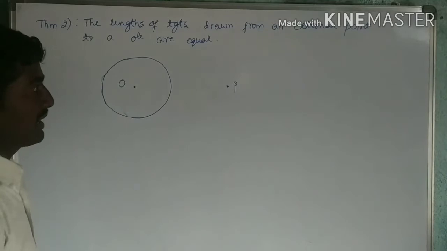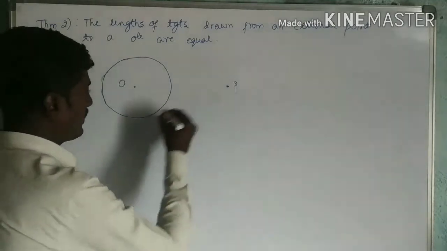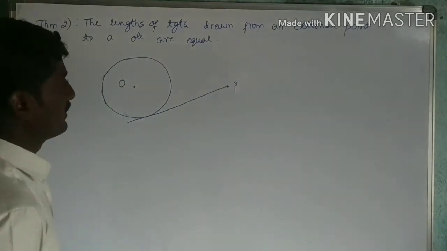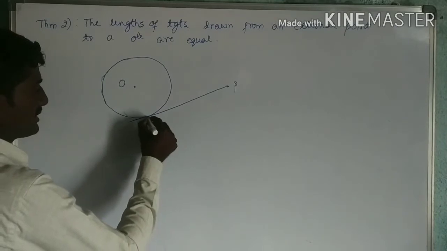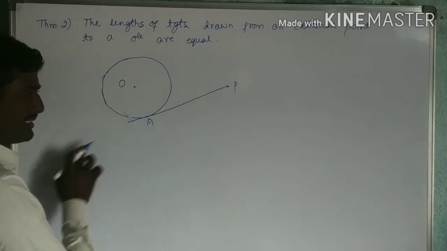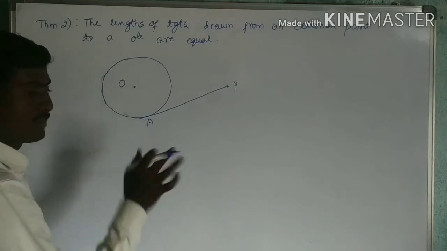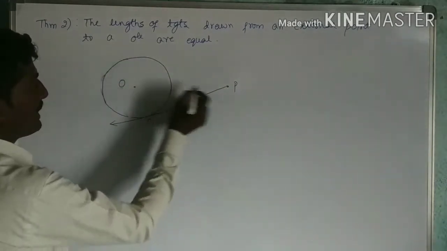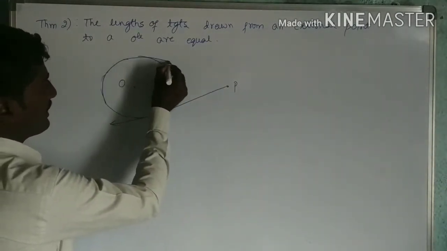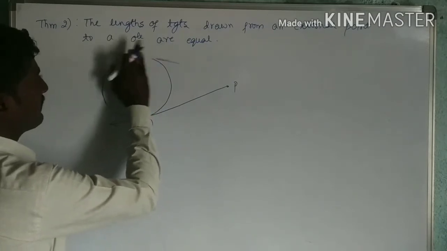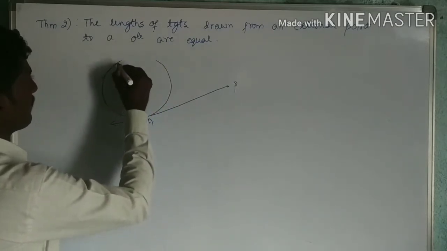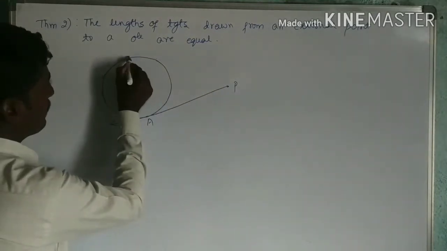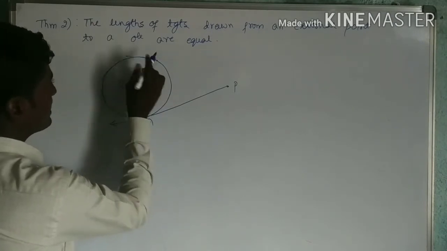Now from this point I have to draw tangents. Here I will draw a tangent from this point P. This I will take as PA, and this is the point A. Otherwise you can extend this also, no problem at all. Then PB I will take as another tangent from point P. You can draw this with a scale.